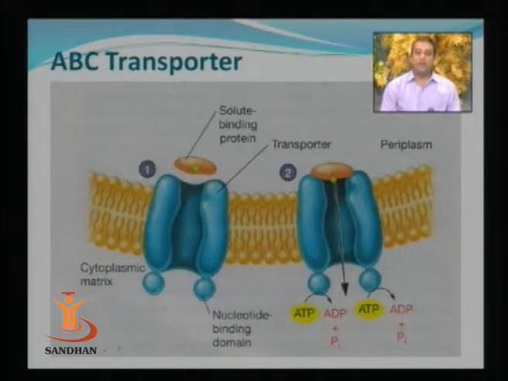At the nucleotide binding domain, as shown in the figure, two nucleotides, two ATPs, are bound to domain number 2, and those ATPs will be hydrolyzed. So here the source of energy to carry out the transportation process is ATP only. Energy will be obtained directly from the ATP, and this protein has a receptor to bind ATP. So they are going to use the energy directly from hydrolysis of that ATP. Both ATP molecules will be hydrolyzed, and the energy released during that reaction will be used to carry out the active transport of solute molecules.